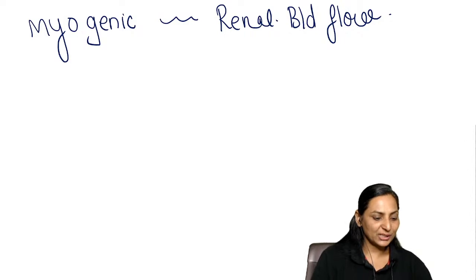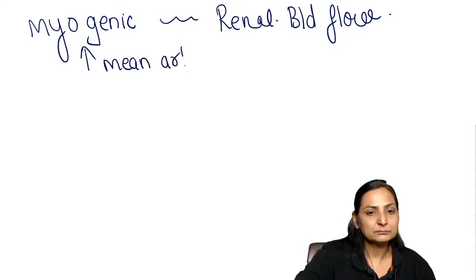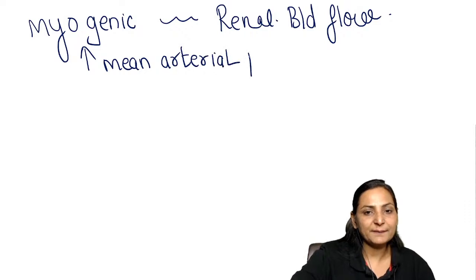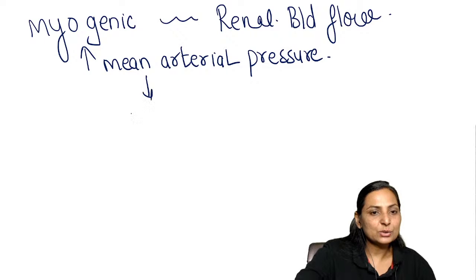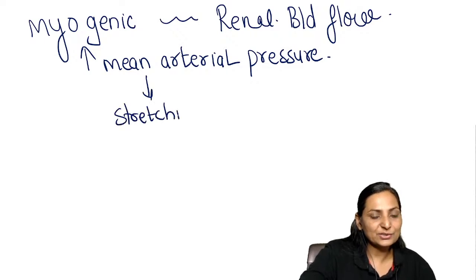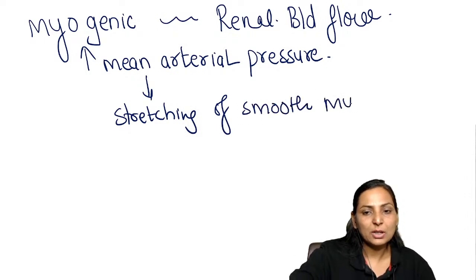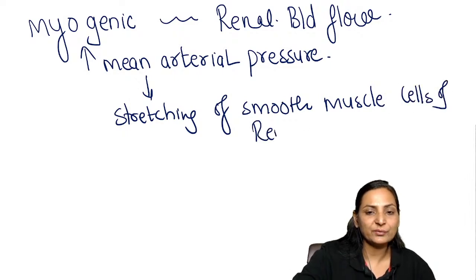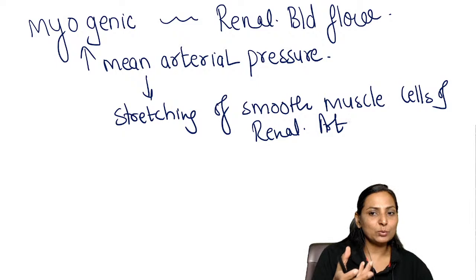Now, what is this myogenic mechanism? Whenever there is an increase in the pressure, the mean arterial pressure, right? So pressure means what? Stretch. It is a mechanical stimulus. So it is going to cause the stretching of the smooth muscle cells of blood vessels, that is the renal artery.